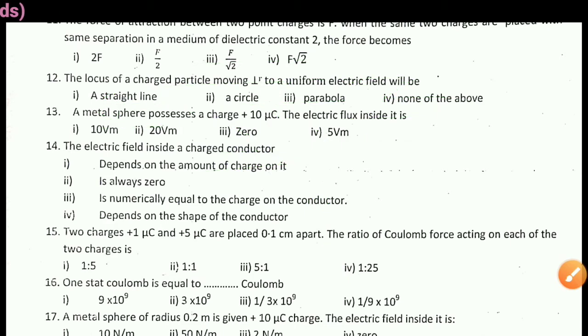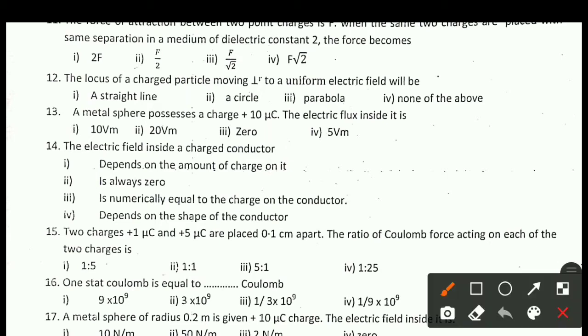Next question is question number 13. A metal sphere possesses a charge plus 10 microcoulomb. The electric flux inside it is: option A, 10 volt meter; option 2, 20 volt meter; option 3, 0; option 4, 5 volt meter.